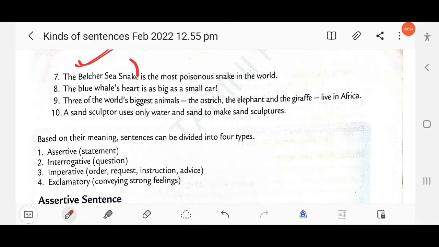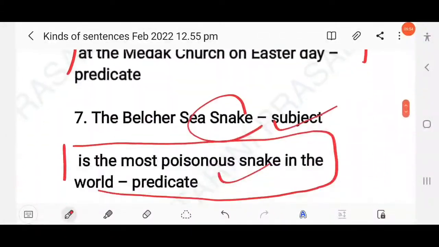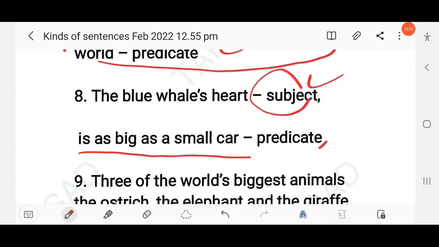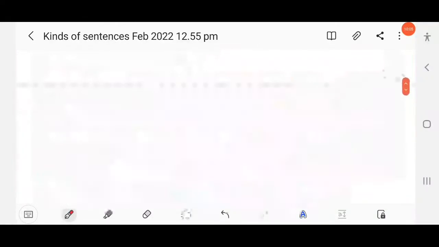The blue whale's heart is as big as a small car. Whose heart? You will get the answer: the blue whale's heart, and the predicate part is as big as a small car. As you know, the predicate part always starts from the verb, here "is". So here you have to mention the answer. The blue whale's heart is the subject, and the predicate is as big as a small car. Clear? Then next question here.